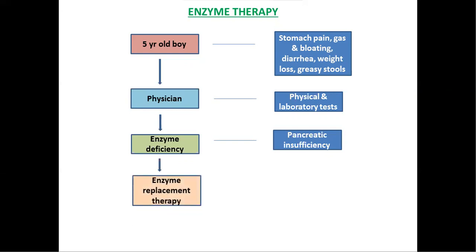The physician recommended enzyme replacement therapy to treat the underlying enzyme deficiency that causes symptoms of pancreatic insufficiency. He prescribed therapeutic enzymes as medication, 2 to 3 capsules before meals and 1 to 2 capsules with snacks every day.